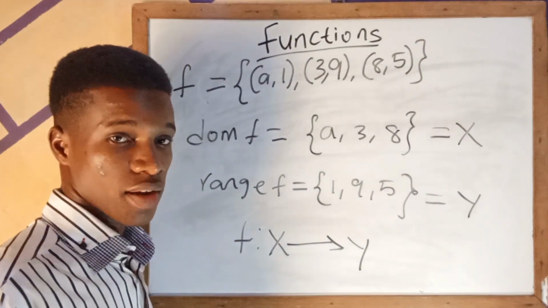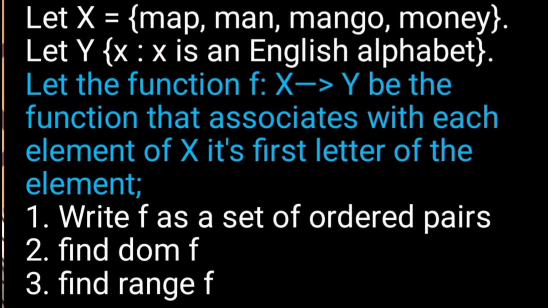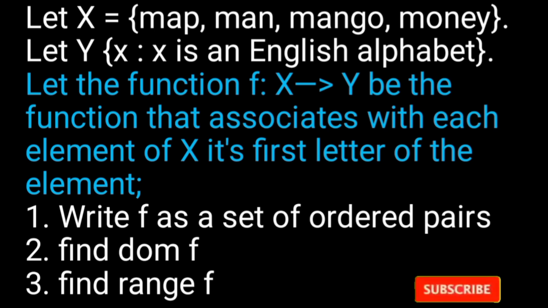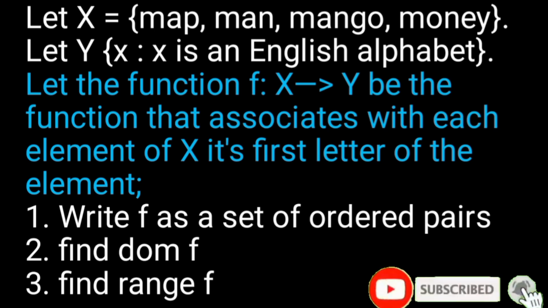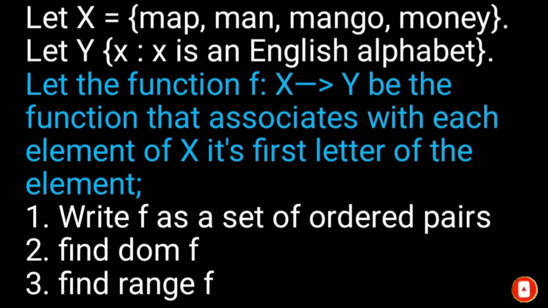Let's just look at this example. Let x be a set whose elements are map, man, mango, and money. Let y be the set of English alphabets, as written in set builder notation. Let the function f, a mapping from x to y, be the relation that associates with each element of x the first letter of the element.